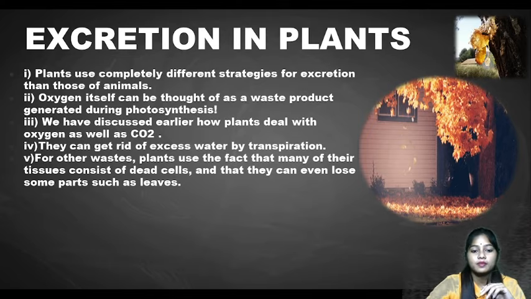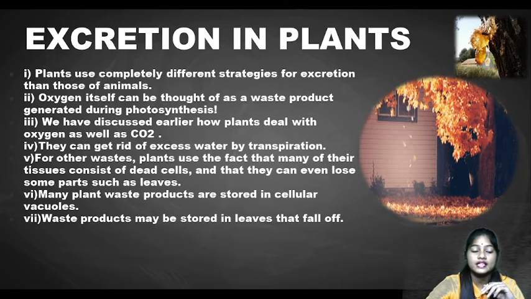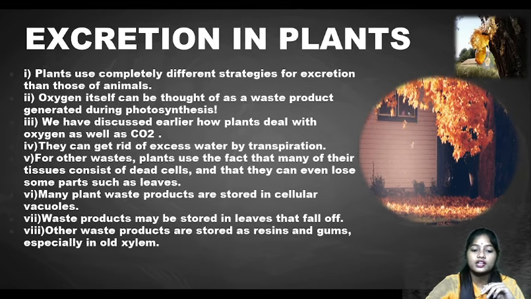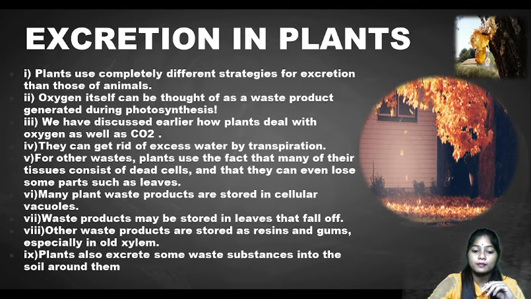For other waste, plants use the fact that many of their tissues consist of dead cells, so they can even lose some parts such as leaves. Many plant waste products are stored in cellular vacuoles. Waste products may be stored in leaves that fall off, and other waste like resins and gums, especially in old xylem. You can see in this picture, gum and resins can be stored like this in the plant body. Plants also excrete some substances into the soil around them.